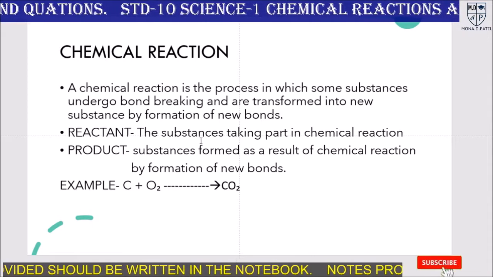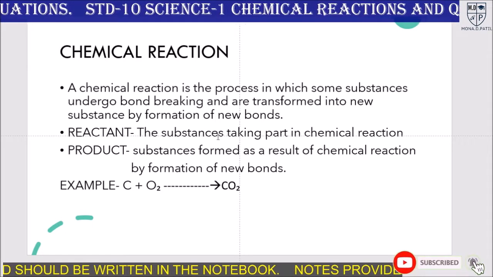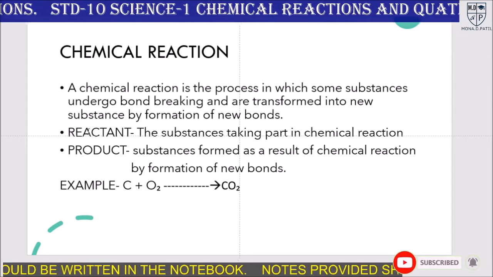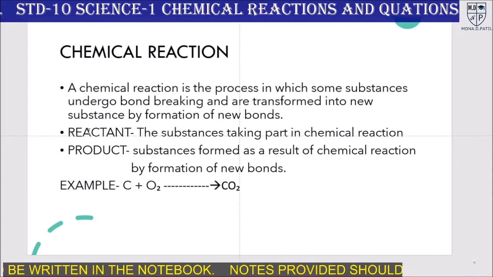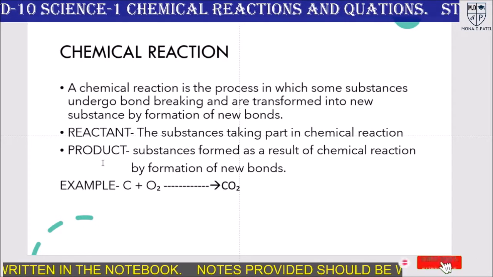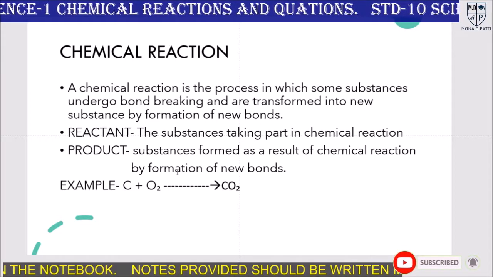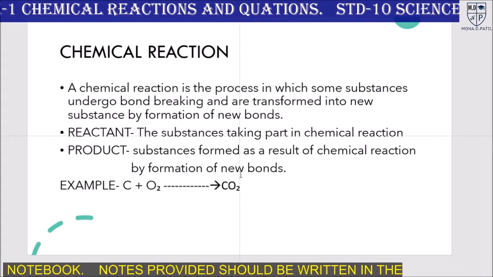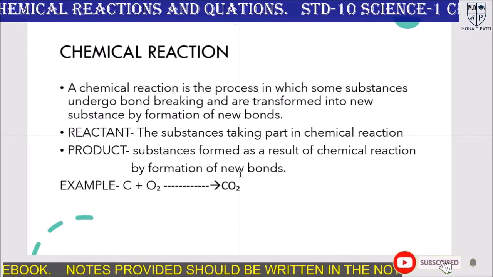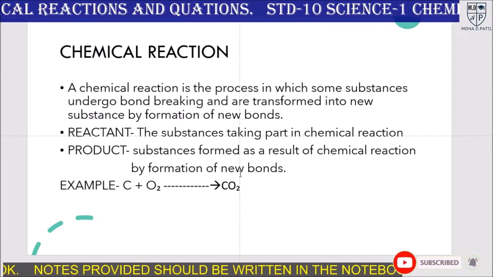The substance taking part in a chemical reaction is called the reactant, which is always on the left hand side. The substance formed as a result of the chemical reaction by the formation of new bonds is called the product, and this is always on the right hand side.